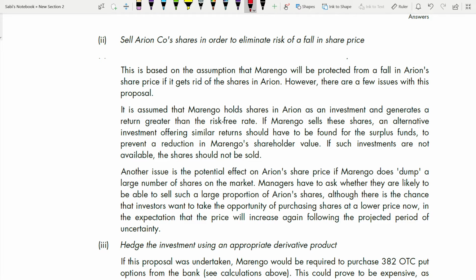Shareholders value will reduce, and no company wants to reduce shareholders value, because your primary main aim in your financial management is what? Maximize shareholders value. So you always have to take action based on that one single principle: maximize shareholders value. So this will reduce your shareholders value, so you need to find an alternative where you can invest and get a similar return. If you're not, then it's not a wise step for you to sell the shares, right? That's what they are saying. If such investments are not available, the shares should not be sold.